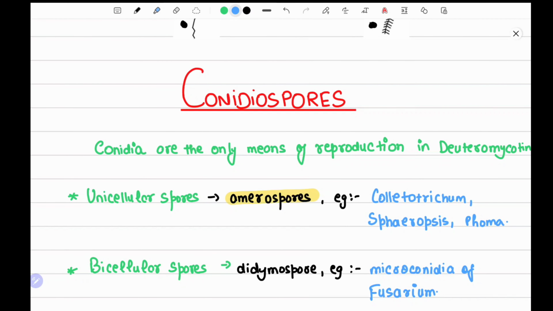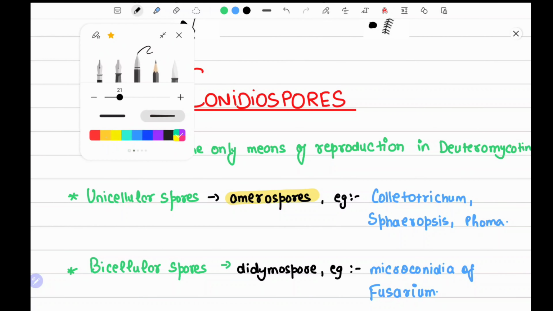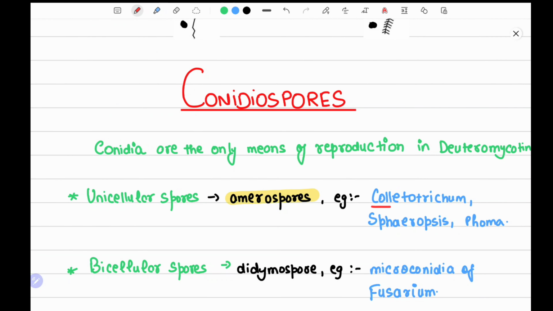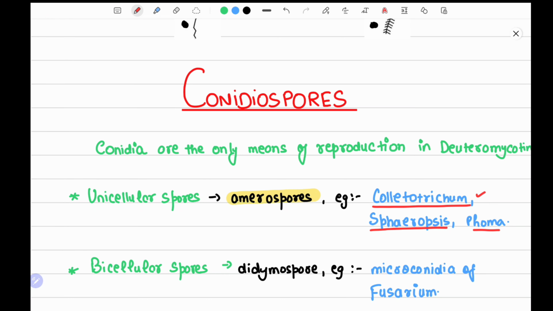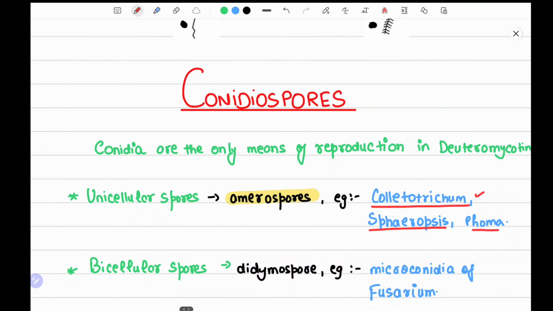Examples are Colletotrichum, Sphaeropsis, and Phoma. These are some genera which you will study when you study the pathology syllabus, or the pathology course. You will come across these organisms, especially in the disease part.